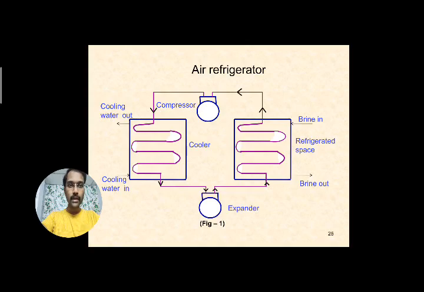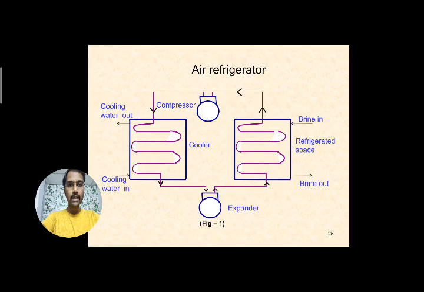The air coming with very low temperature exchanges heat here. The products placed inside the refrigerated space get cooled, their heat is taken away by the air, and the air becomes warm again. That warm air is sent back to the compressor, you can see here.